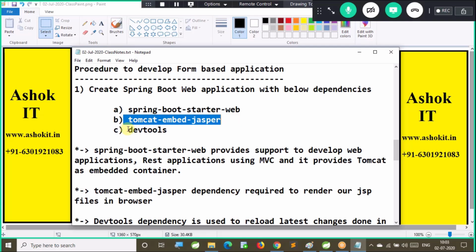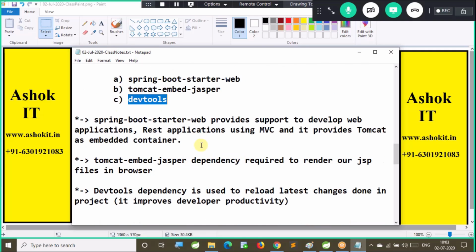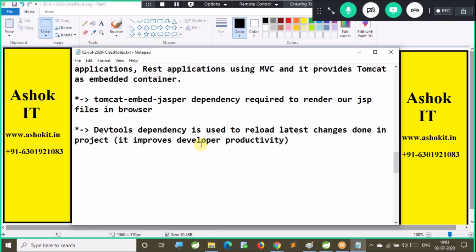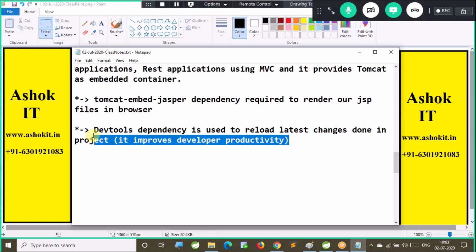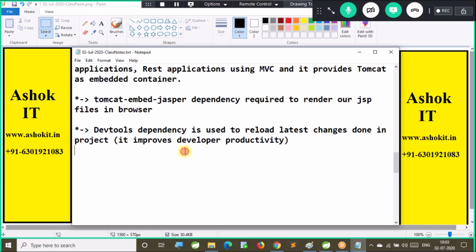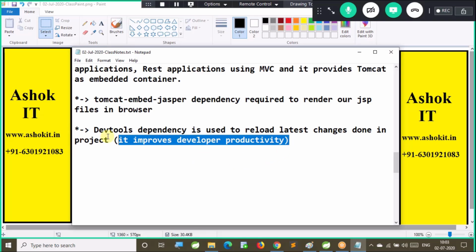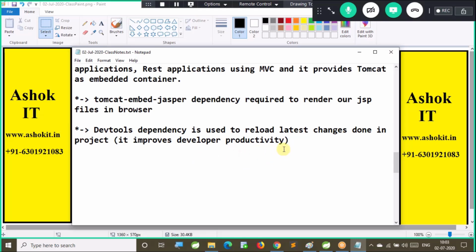Third dependency, DevTools. Why DevTools? To reload. Whenever development is happening, I will test my application and find a bug, then change the code. I don't need to stop and start the server. I want to reload immediately. For that we go for DevTools, which reloads the changes so your work can be completed quickly. If you don't add DevTools, you need to stop and start the server, and a lot of time will be wasted.